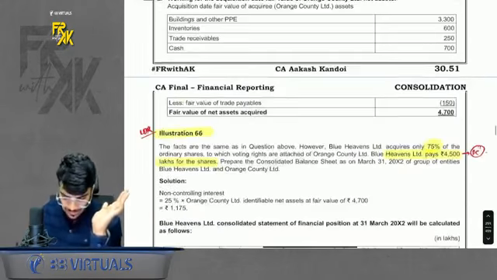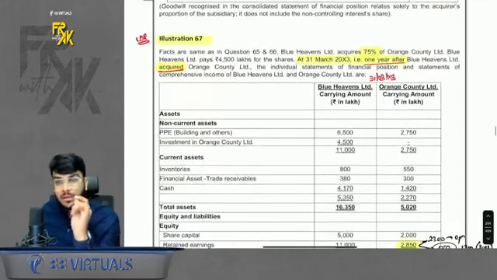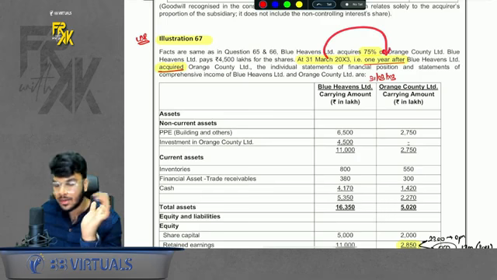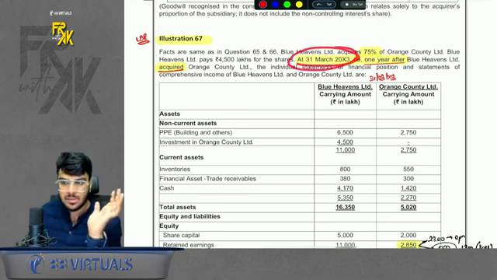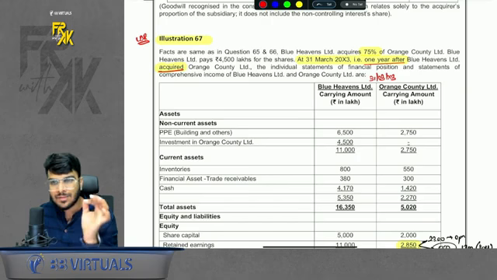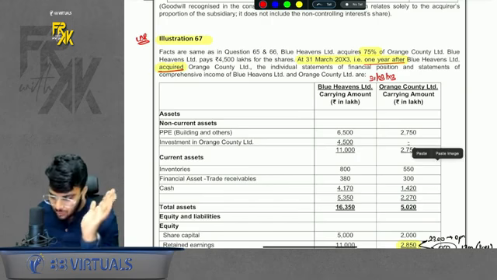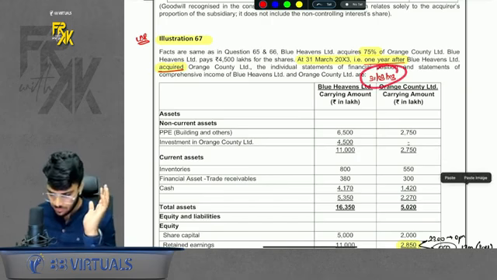Now let's come to 67. That is the important part. Here the story has moved 1 year ahead. We acquired on 31st March 12. Now they are talking about 31st March 13. Okay. So what is happening on 31st March 13? We have to see. So now this becomes a pure question of 110. Okay. How will I solve this?